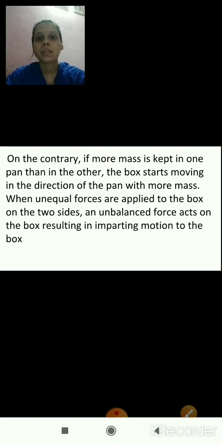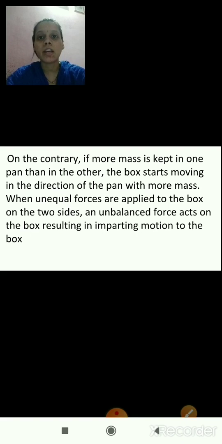But on the contrary, if more mass is kept in one pan than in the other, the box starts moving in the direction of the pan with more mass. What will you observe?